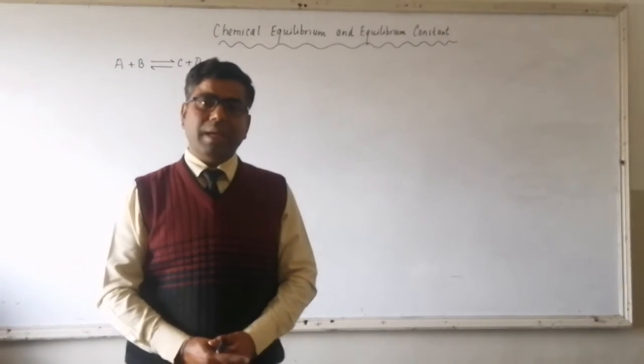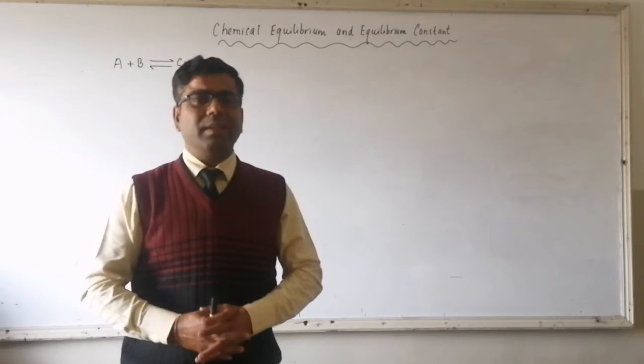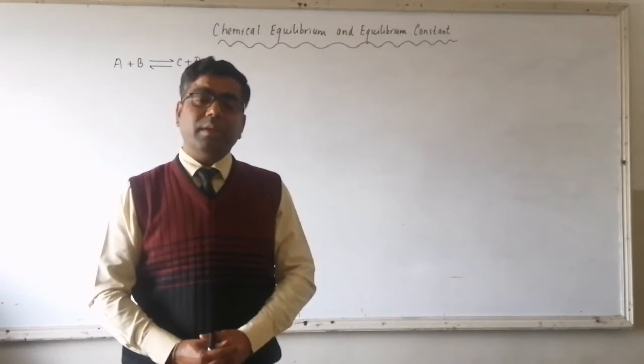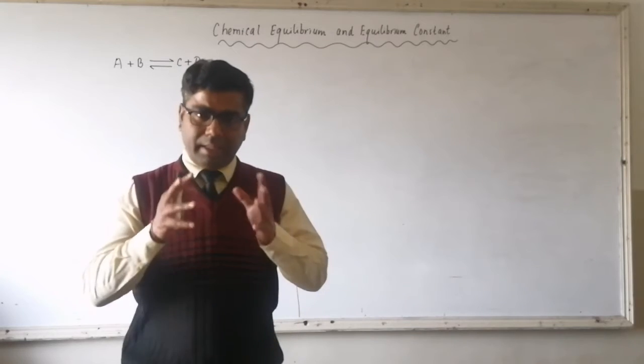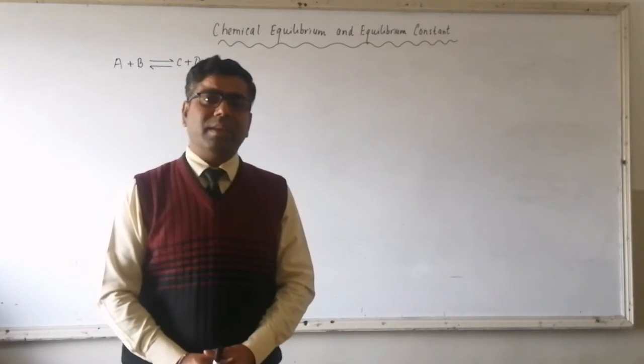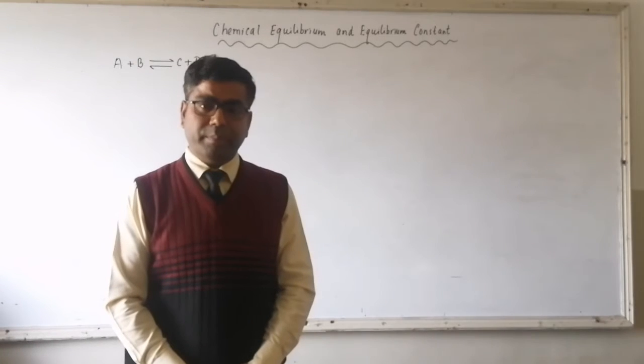But after a certain time interval, the rate of forward reaction becomes equal to the rate of backward reaction, and in that case, we will say that the reversible reaction has achieved chemical equilibrium.